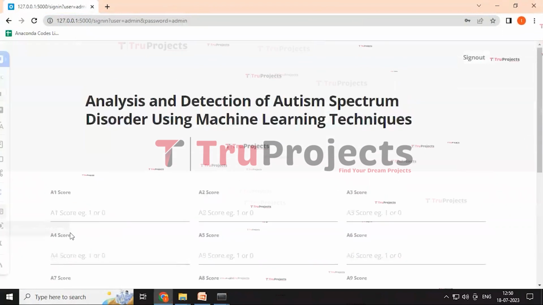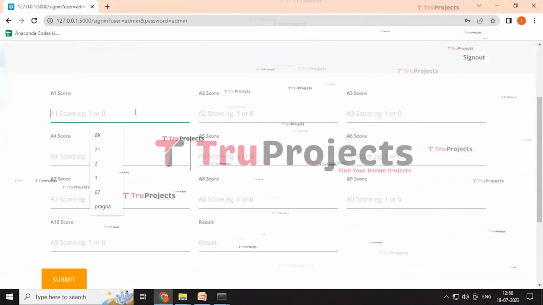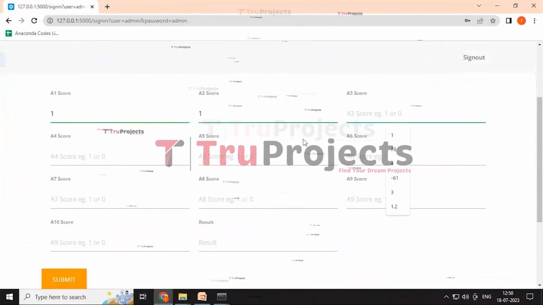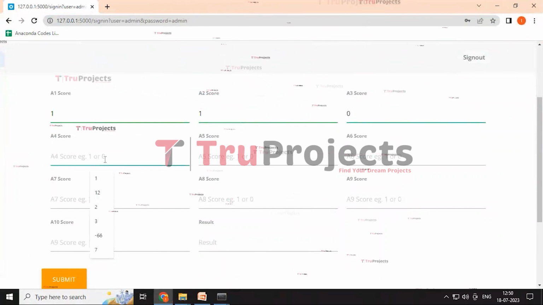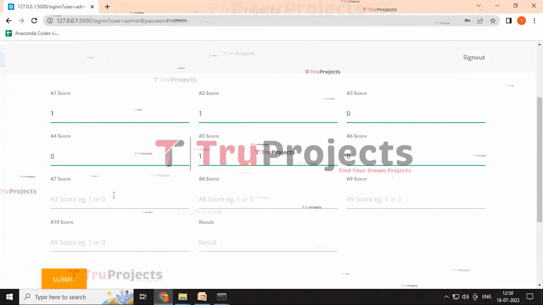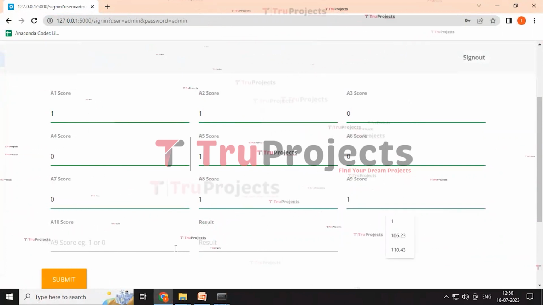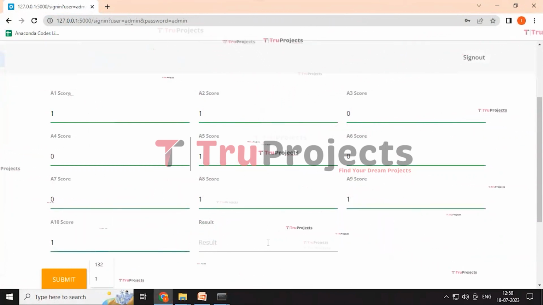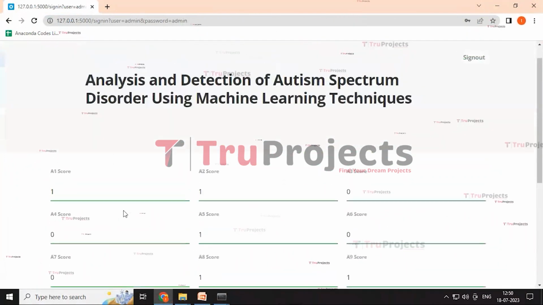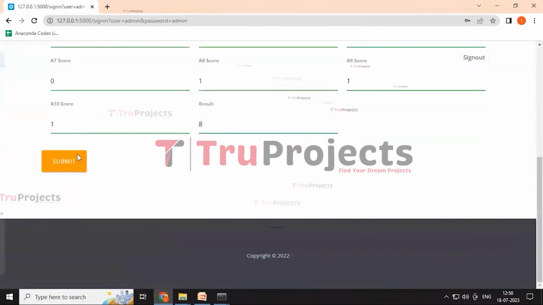and here we need to enter all these columns, as A1 score is 0 or 1, A2 score is 0 or 1, A3 score 0 or 1. We need to enter them as ours. I am entering A7 as 0, A8 as 1, A9 as 1, A10 as 1, and result as 8. And click on the submit button to find out whether the person has ASD or not.